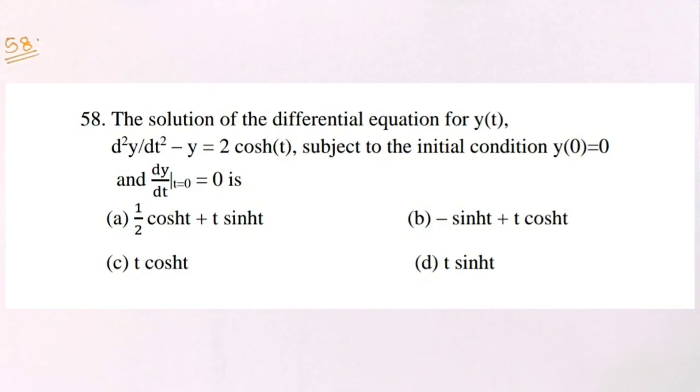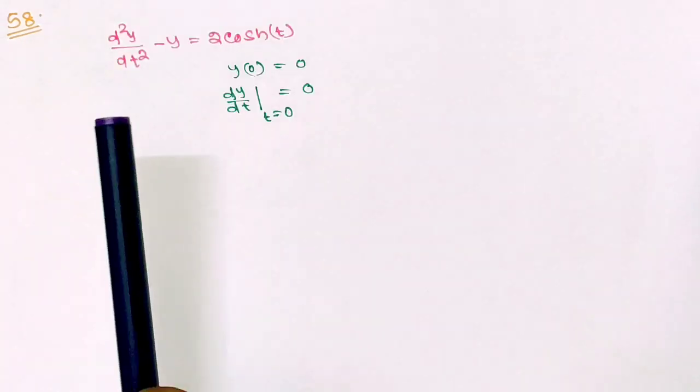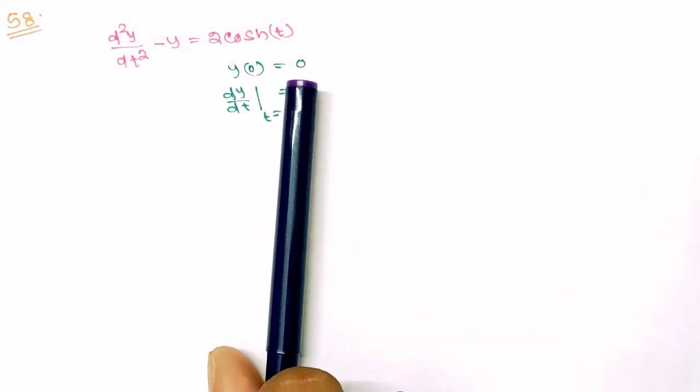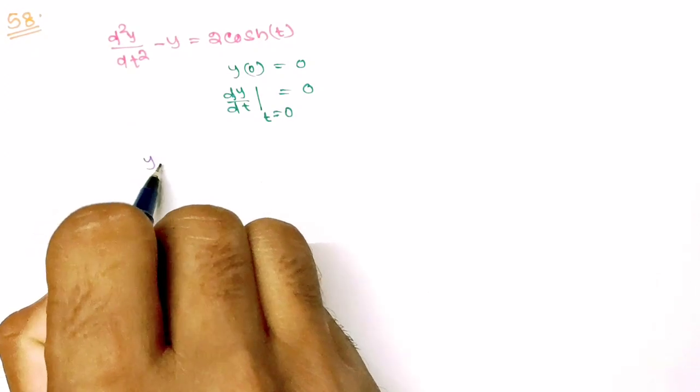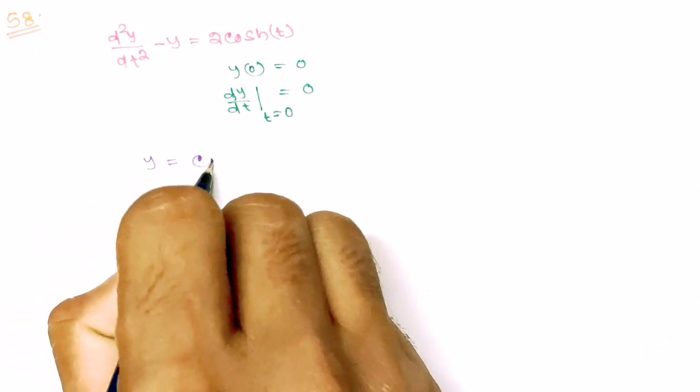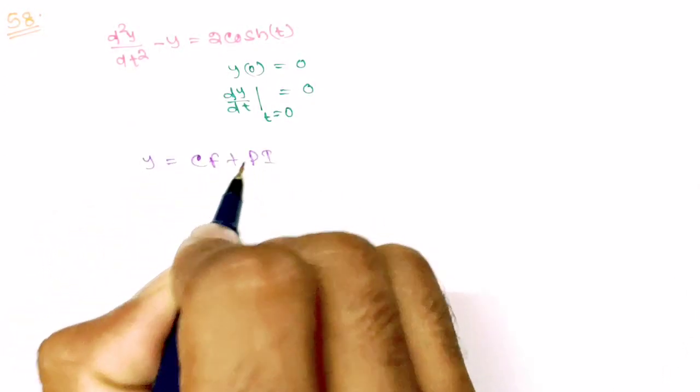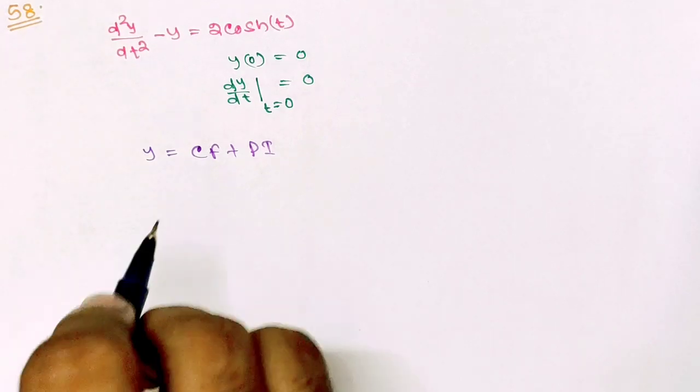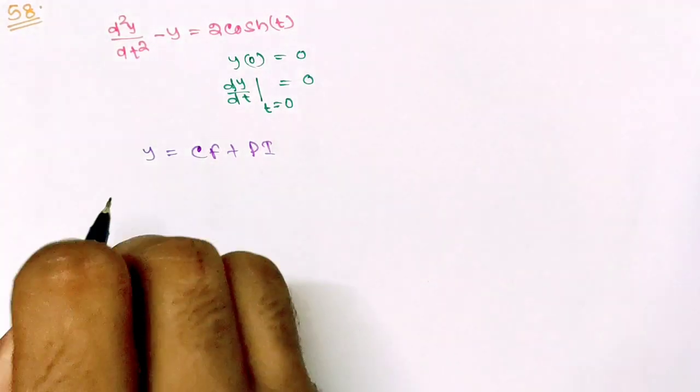Question number 58. The solution of the differential equation d square y by dt square minus y equals to 2 cos hyperbolic t subject to the initial condition is. This is non-homogeneous differential equation. So its complete solution will consist of complementary function plus particular integral. So let us first calculate complementary function for this given differential equation.